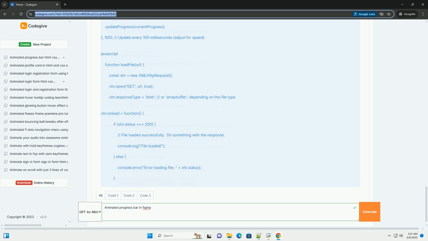The dimensions of the progress bar, width and height. The colors used, in hexadecimal format. The font used for the percentage label. The duration and easing of the animation.